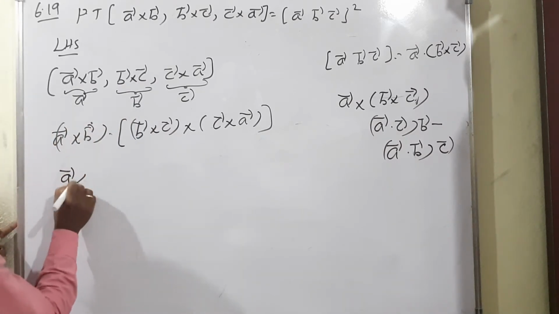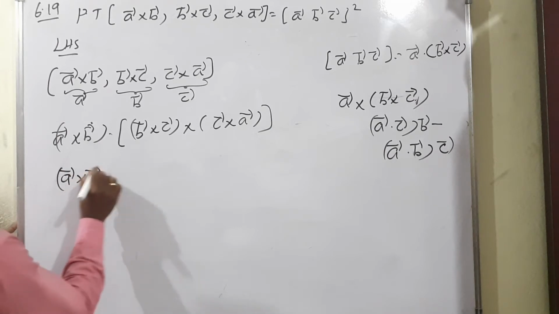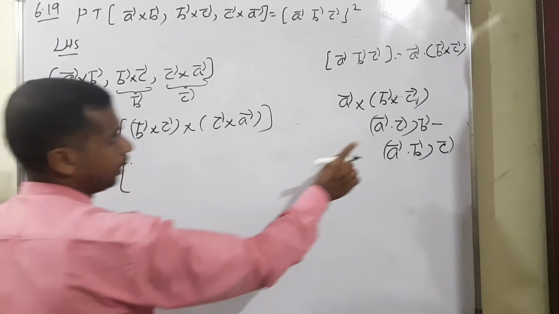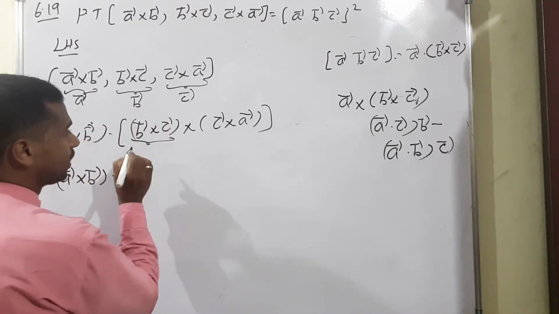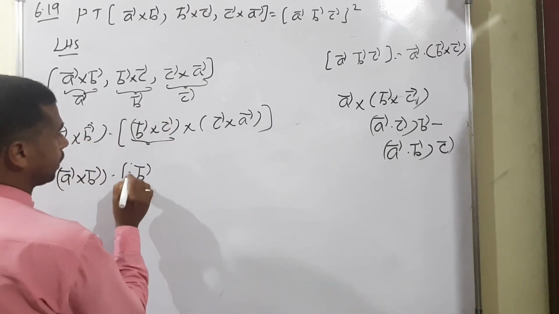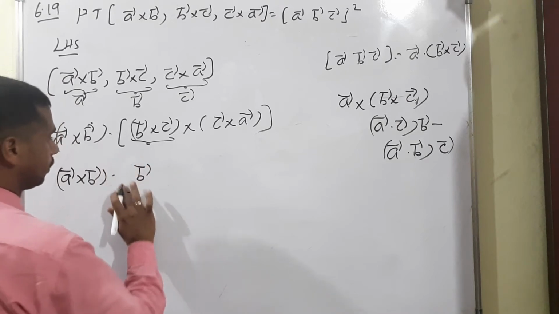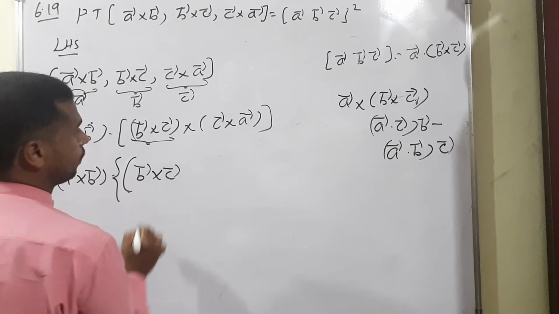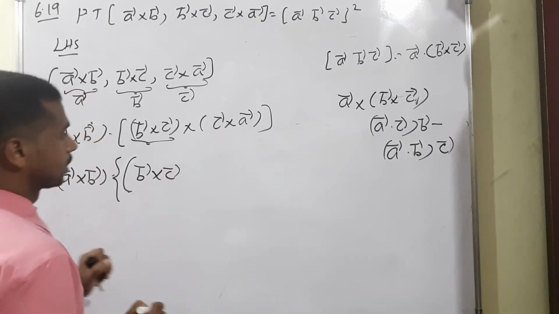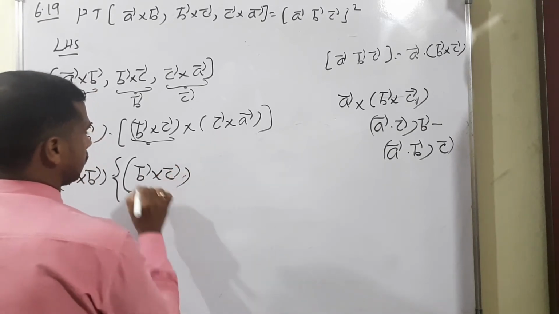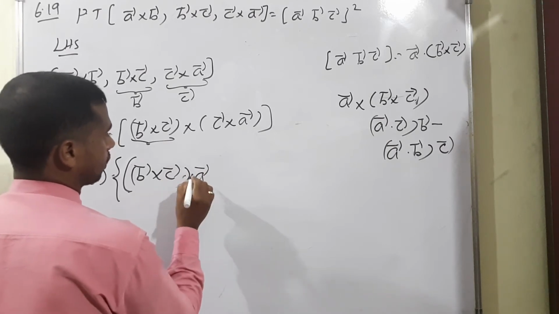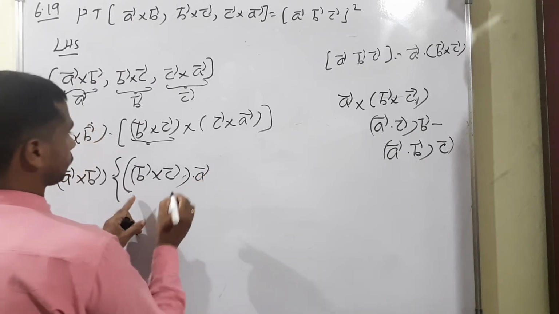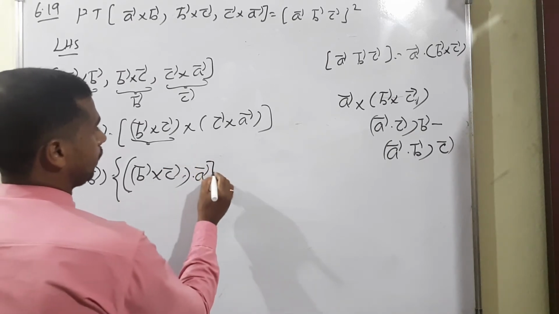So A vector cross B vector as it is, then dot, inside, just isolation. This is only the outside term. This is one single term, B vector cross C vector, so we have to skip C vector, A vector dot A vector, then outside definitely C vector will come.